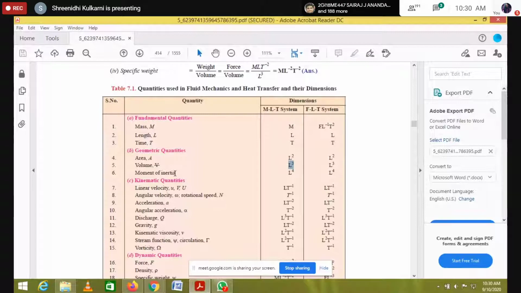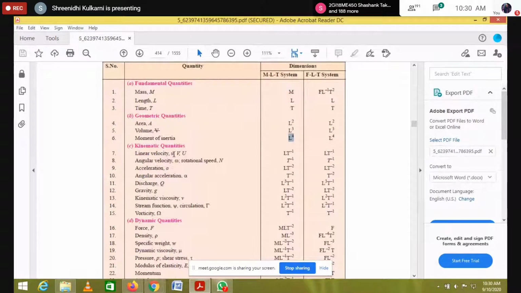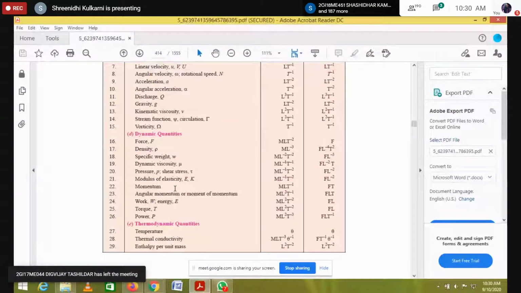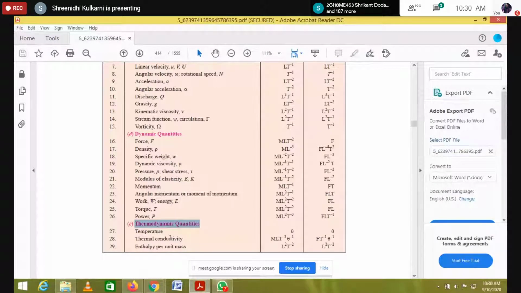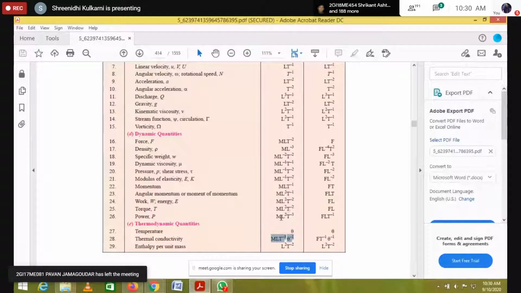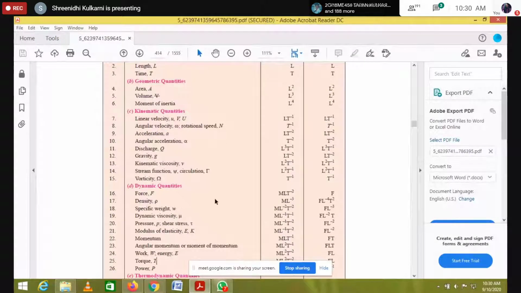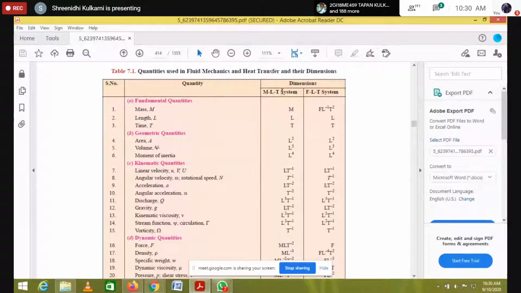It is meter cube, and inertia is meter to the power of 4, so it is L to the power of 4. Similarly, they give kinematic quantities and some dynamic quantities. Whatever thermodynamic quantities there are, we are not using them in our turbo machines topics, so you just omit this. We'll go from the top up to here. One is fundamental quantities MLT, then geometric quantities, kinematic quantities and dynamic quantities. Whatever they give here is in terms of MLT.